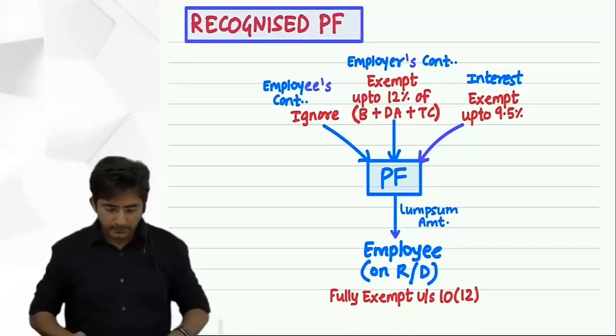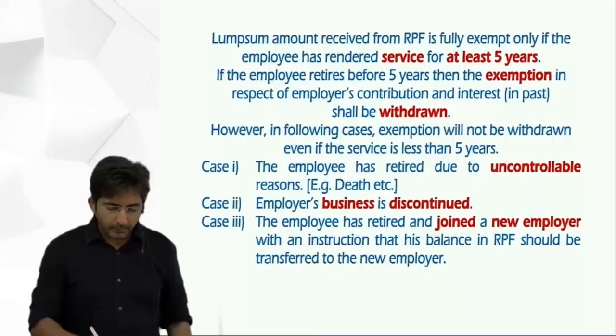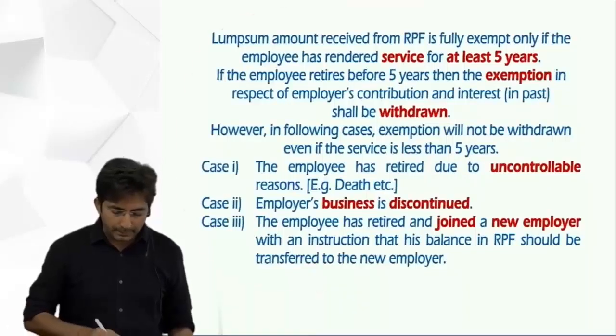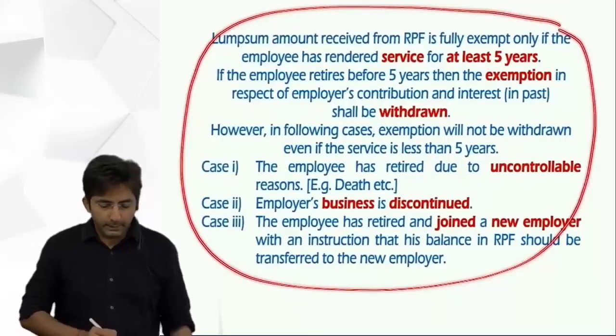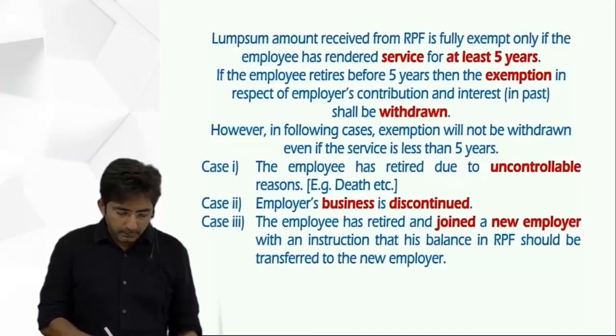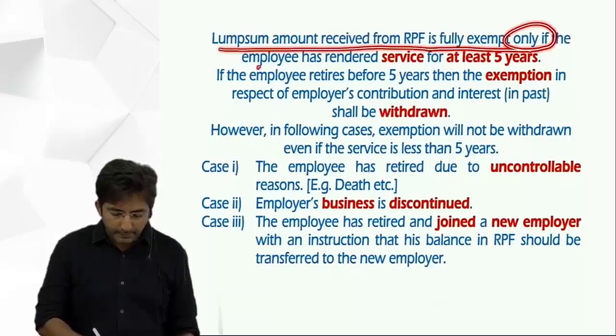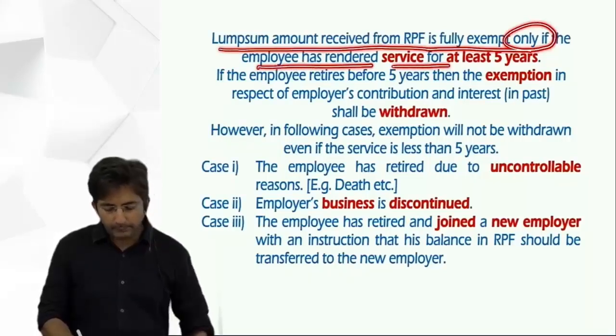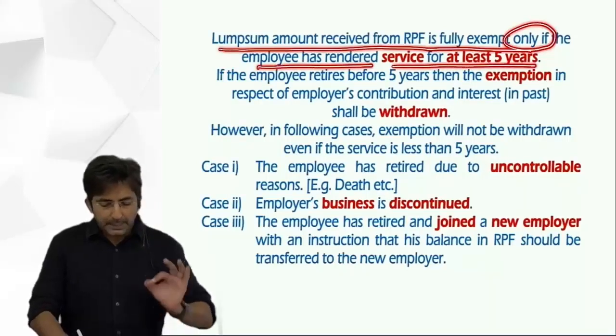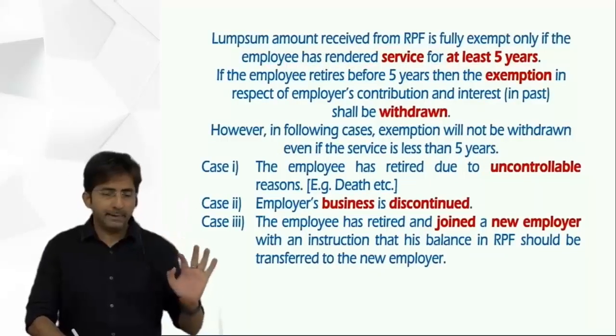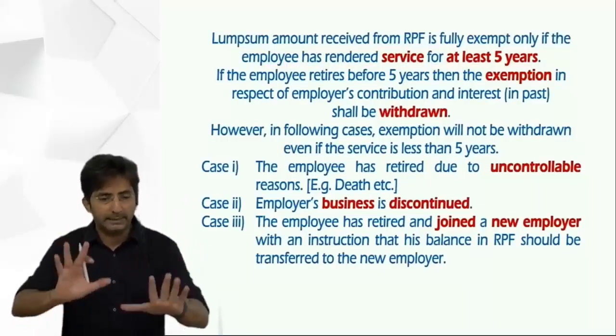Okay. See, read this thing. Whatever I explained right now, it is written here. Let us read together. Lump sum amount received from RPF is fully exempt only if the employee has rendered service of at least 5 years. See, at least means either 5 or more. Exact 5 is also covered in at least.